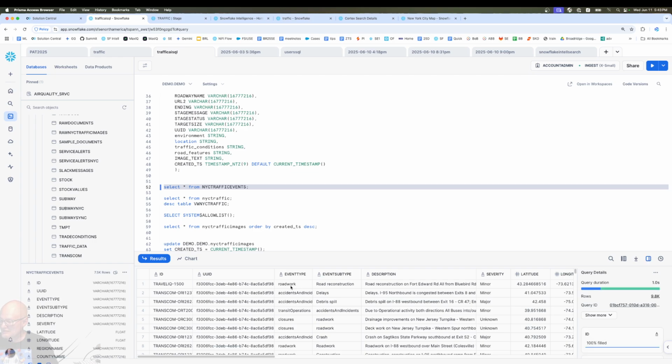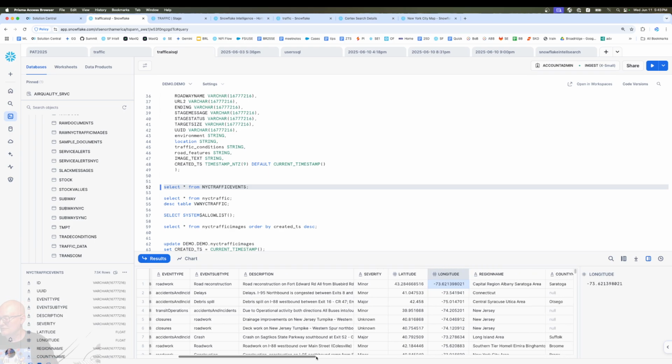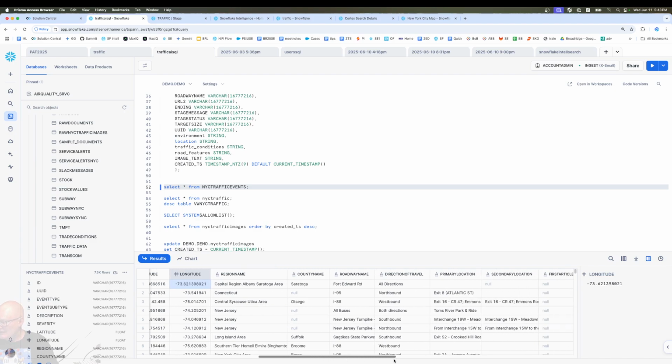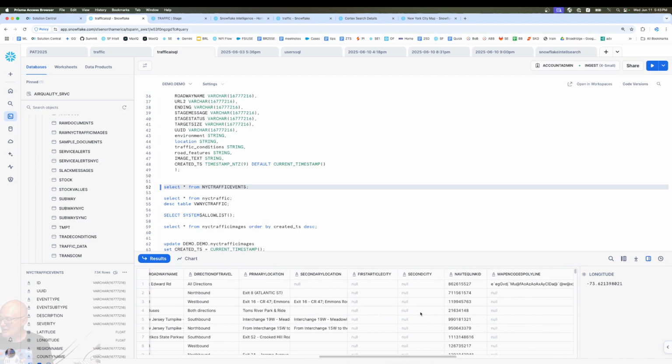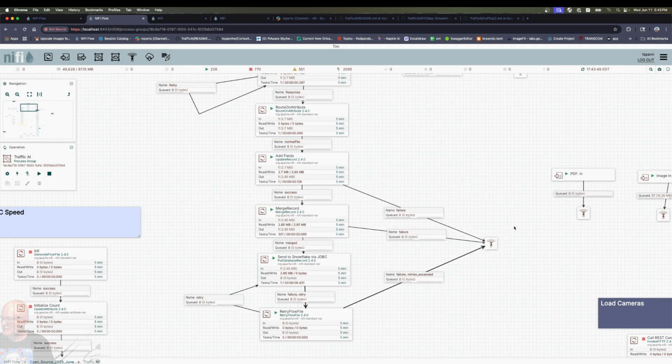Okay, so you can see the type of data we got in there: road types, subtypes, description, text data. Lat long, again, we could start bringing these data together with geodata. Again, we've done that with the MTA data. There's a lot of good geotypes and geofunctions in Snowflake to do that kind of near analysis. We still got to work on that. So we're getting data in there. Nice. So we've got that data.